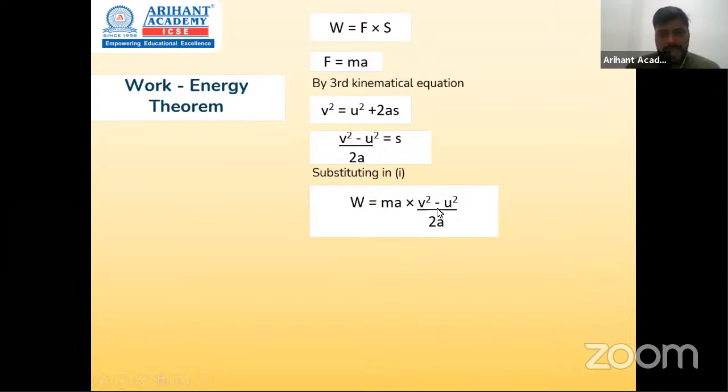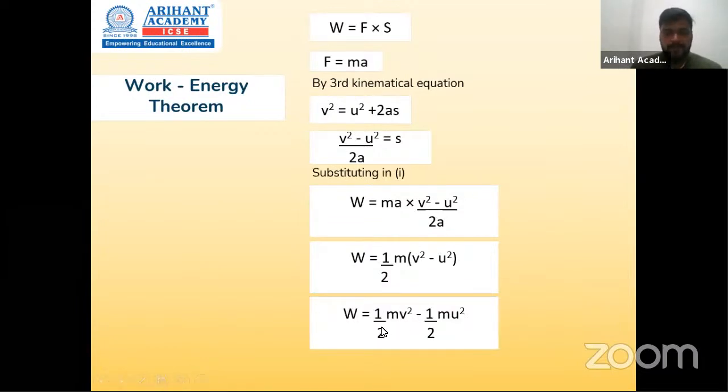So over here a and a gets cancelled. So what are we left with? We are left with half m (v square minus u square). Now if you open this bracket, half m goes to v square as well as u square. तो दोनों के पास we have to multiply it. So what is left here is half m v square minus half m u square.